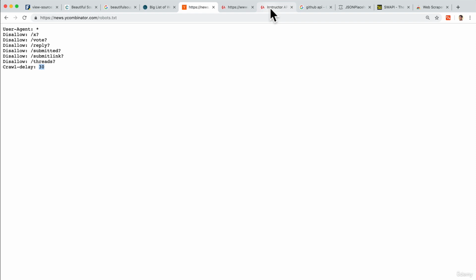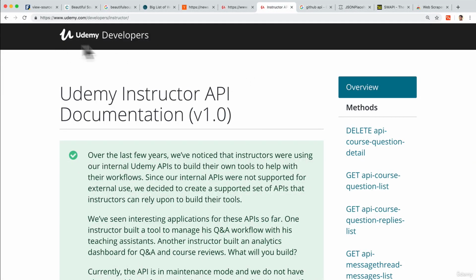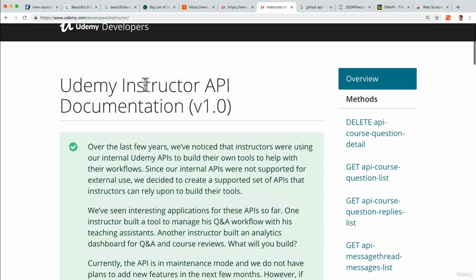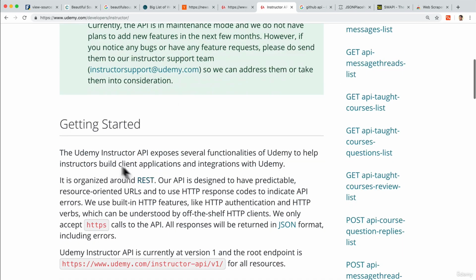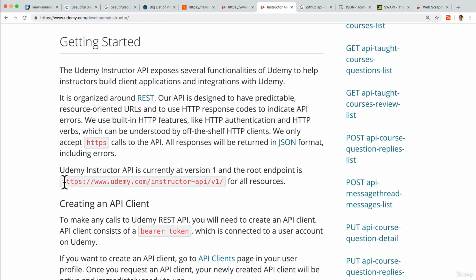Now, before we get into web scraping, I want to note one other thing, and that is this idea of an API. If you remember, when we accessed Udemy's robots text, they did tell us that there are some allowed areas that we can scrape or endpoints that we can use. You see, some websites actually allow you to access data. For example, Udemy gives us an instructor API. That is, if you're an instructor on Udemy, you can actually use their API. You can see it right here so that you can get different data.